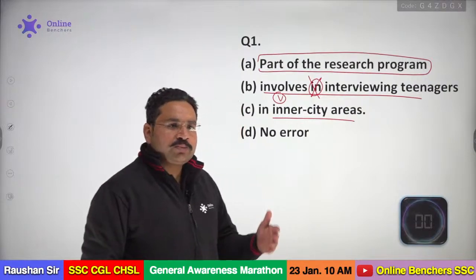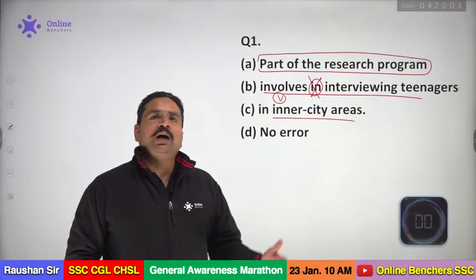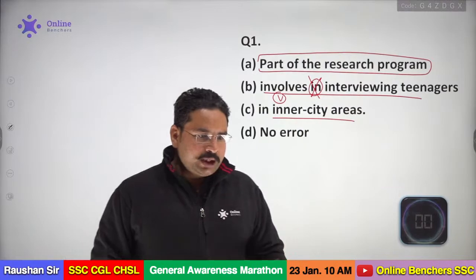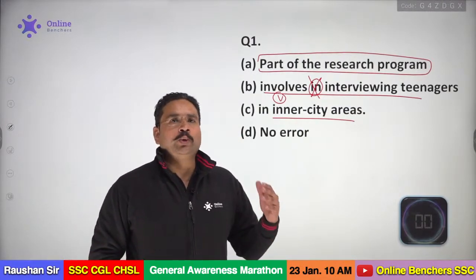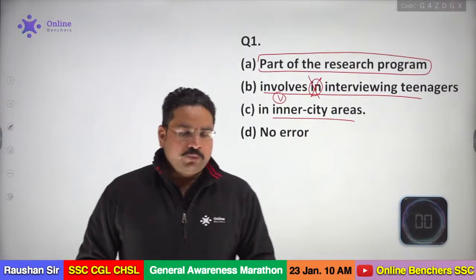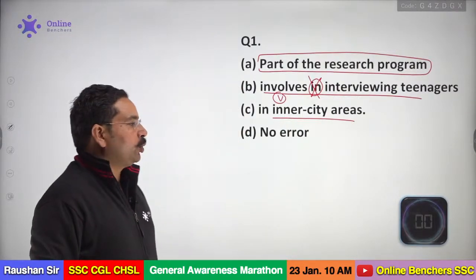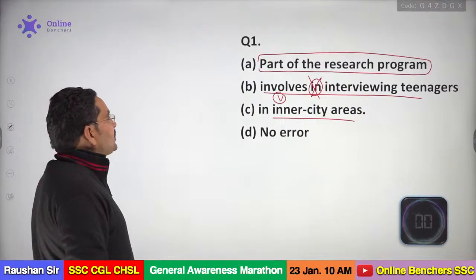It involves me. This plan involves us. So when you are using somebody there working as an object, you have no need to put any kind of preposition there. So we have the error in the B section. The error will be in the B section.